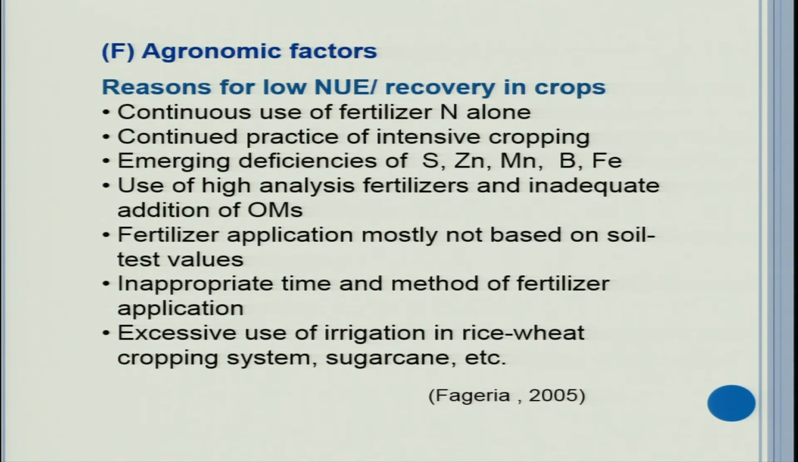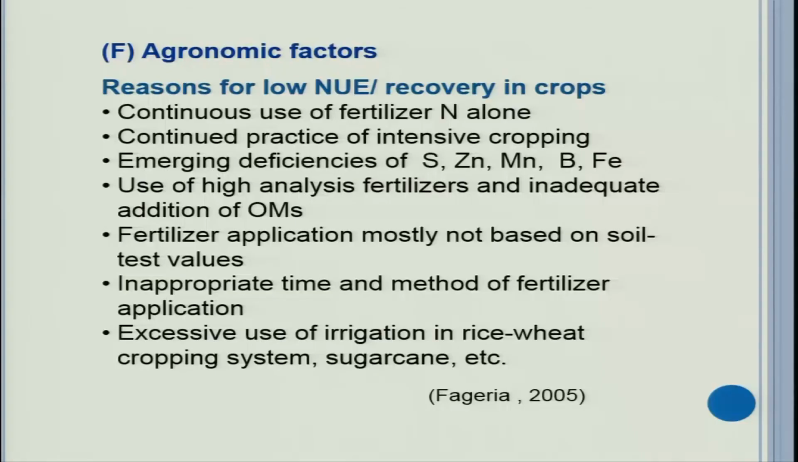You are taking 3 crops, 4 crops in a year from the same soil. You are exhausting your soil of several nutrients, particularly micronutrients can become deficient in the soil. Under those conditions, your nutrient use efficiency will be low. So, therefore, now we see emerging deficiency of sulfur, zinc, manganese, copper, boron, iron, etc. under certain soils in our country.